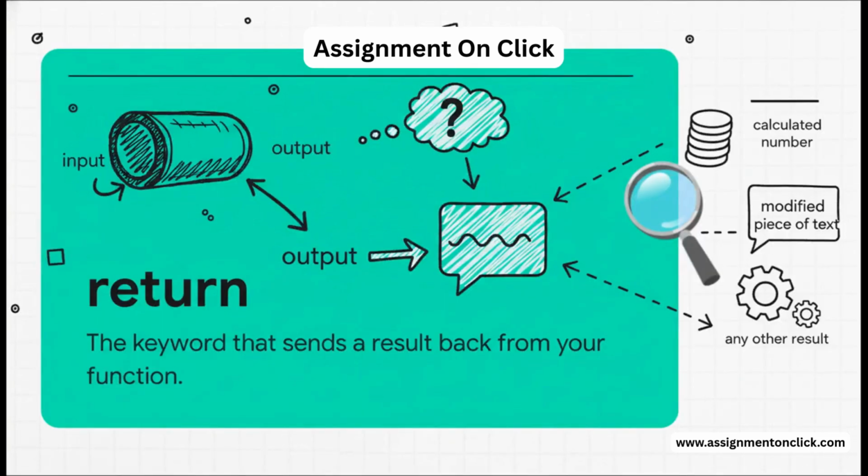So we've talked about how to get data into a function. How do you get an answer out? Well, for that, we use the return keyword. As soon as Python hits a return statement, it stops running the function and sends back whatever value you told it to. That could be a number, a string of text, a list, pretty much anything.